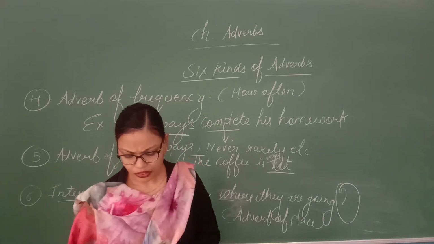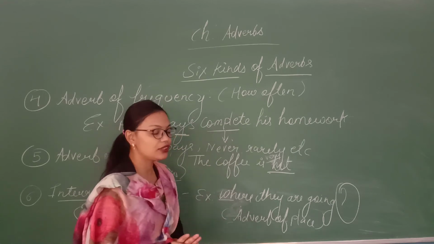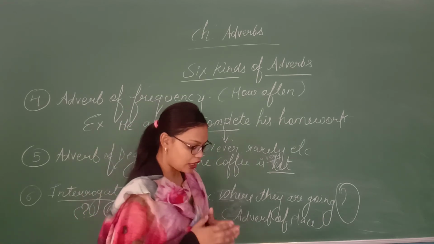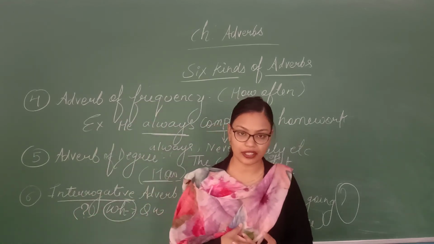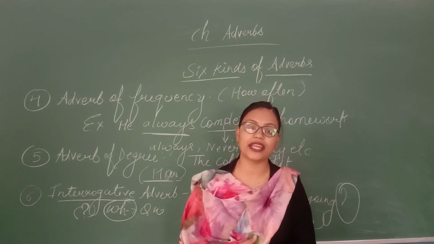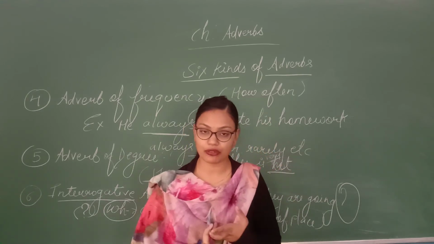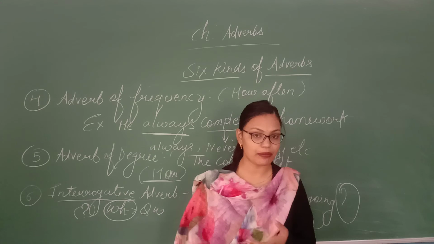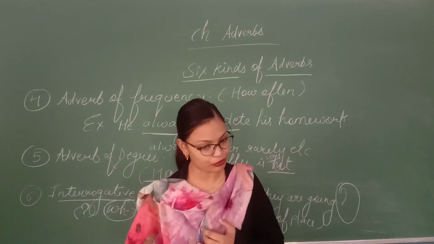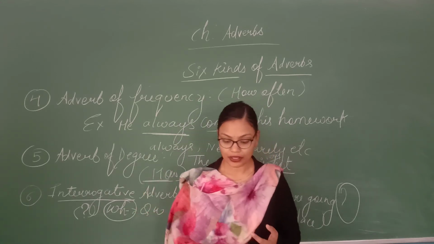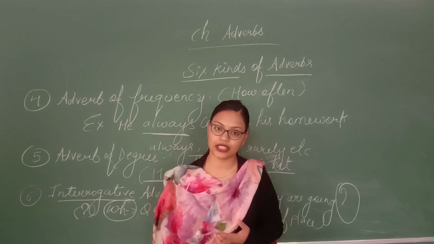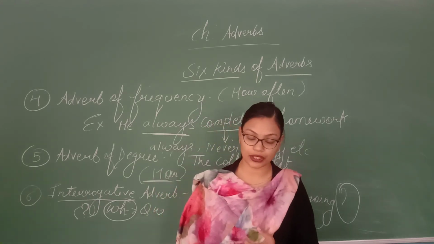So this was your chapter on adverbs, and I told you the definition of adverb. Then I told you the 6 main kinds of adverb: adverb of place, adverb of time, adverb of manner, adverb of frequency, adverb of degree, and interrogative adverb.